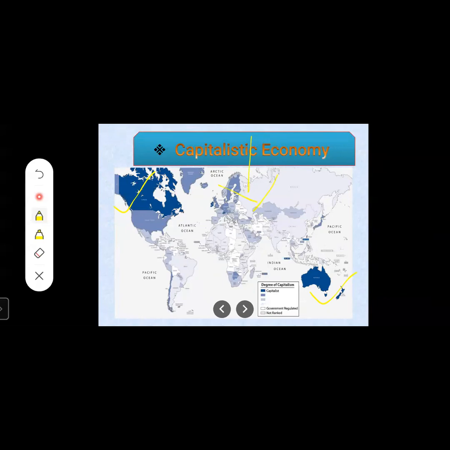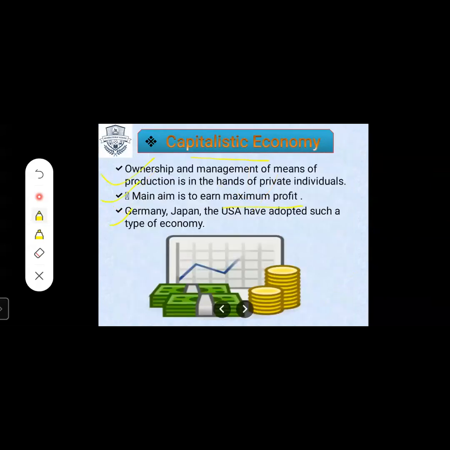Next, as we have discussed about farming, students, in the farming where the crops are grown in the agricultural field, who decides which crop should be grown in that particular field?